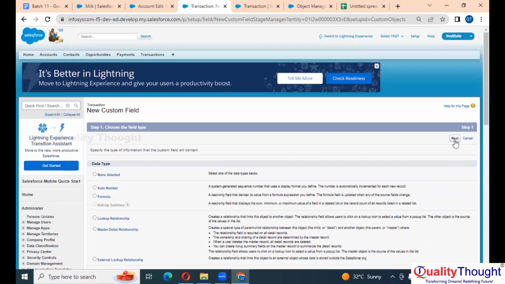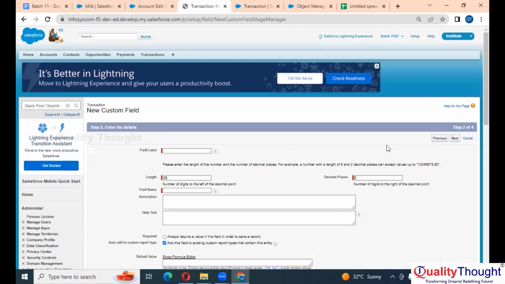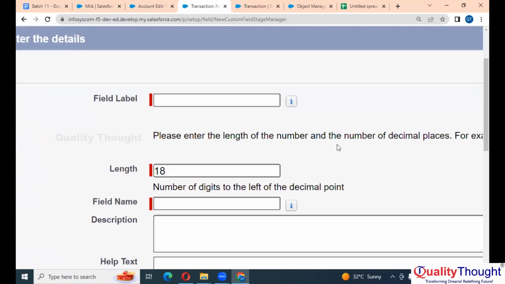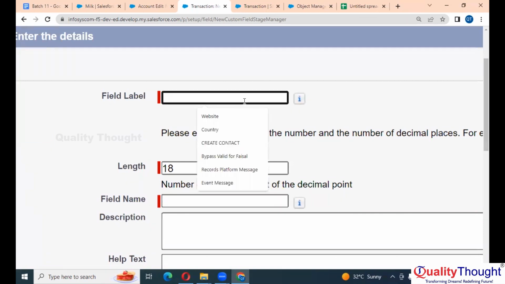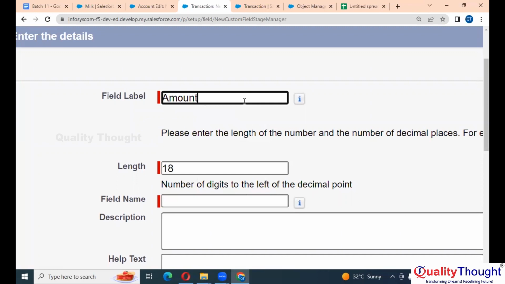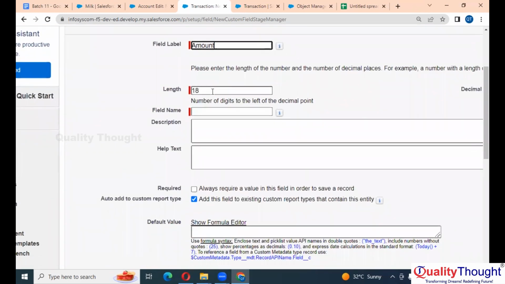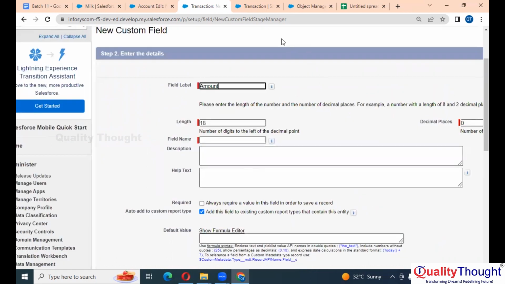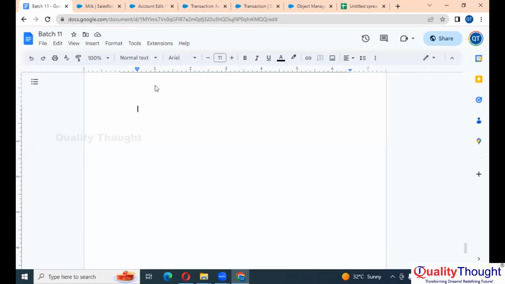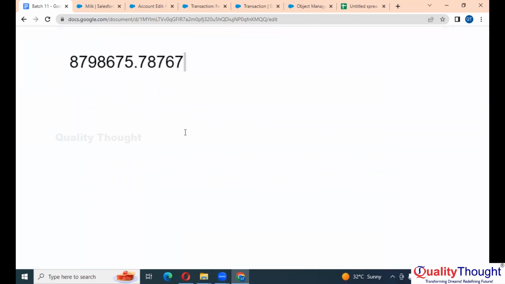Next. Okay, what is the field that we want to create? Amount, right? The name will be amount. Okay, length you can specify number of digits to the left of the decimal point. Let's say this is your number. What is the decimal here?